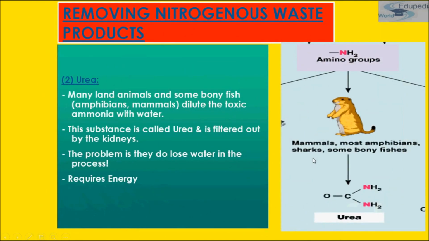Now the second is urea. Urea is another nitrogenous waste product. Many land animals and some bony fishes, such as amphibians and mammals, dilute the toxic ammonia with water. This substance is called urea and is filtered out by the kidney. The problem is that they do lose water in this process and they require energy to get it removed from the body. Some mammals, some amphibians, and some bony fishes excrete urea.